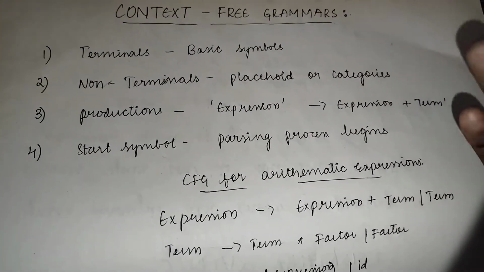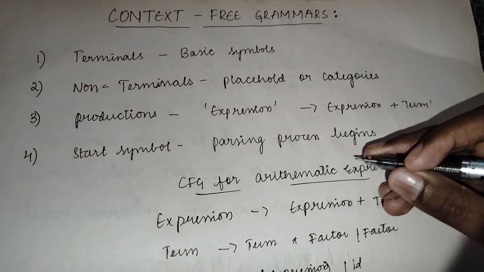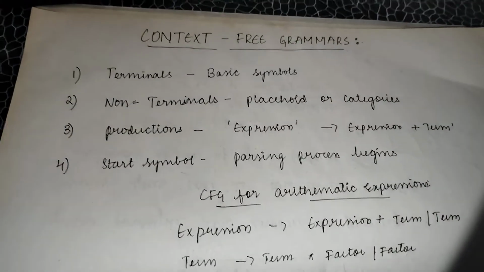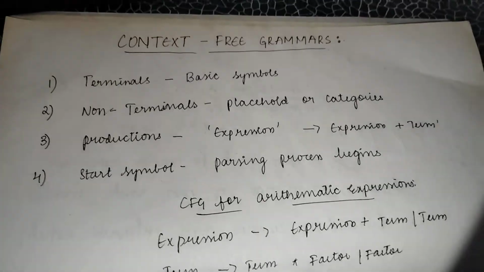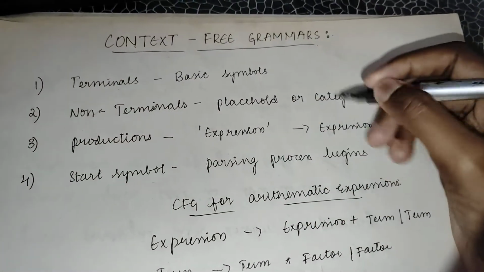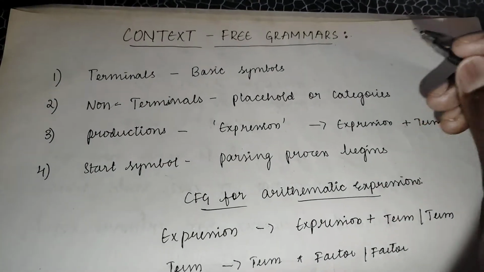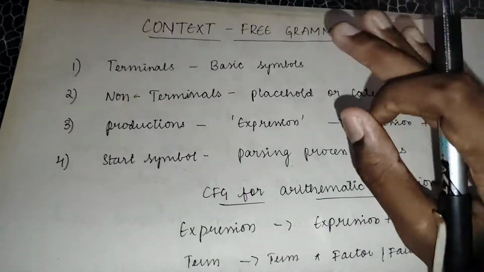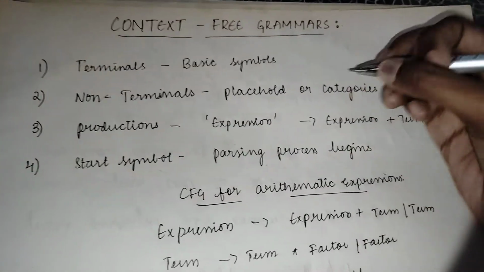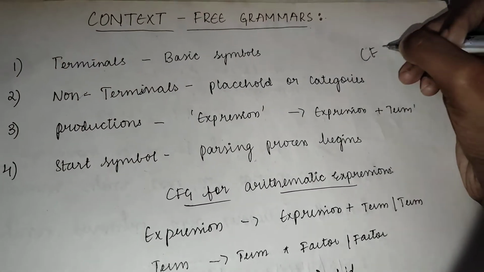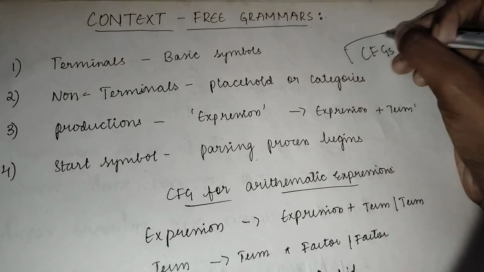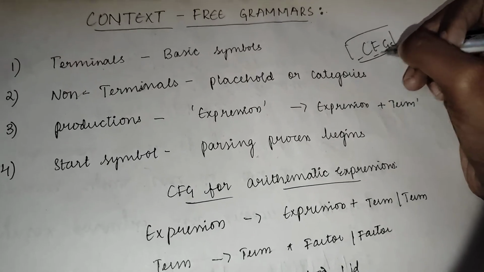So in the last video, we talked about syntax analysis and how it checks if your code is structured correctly or not. Now today, we're going to go a bit deeper into the rules behind that structure, specifically context-free grammars, which is also called CFGs. Okay, CFGs, that is context-free grammar.